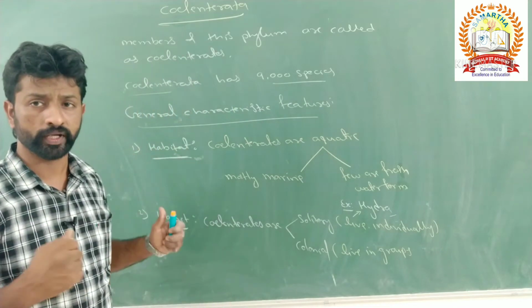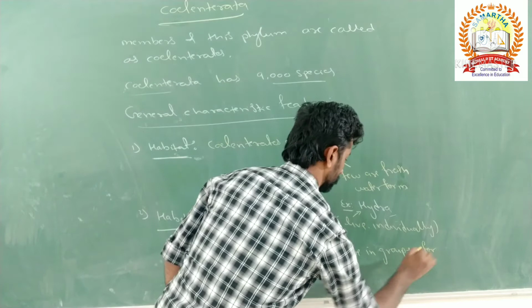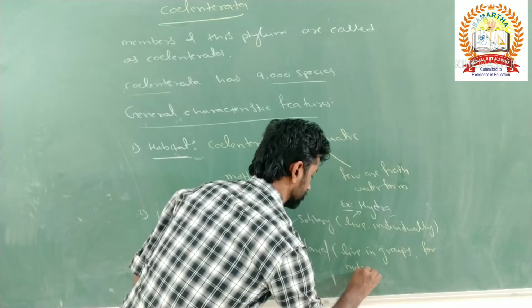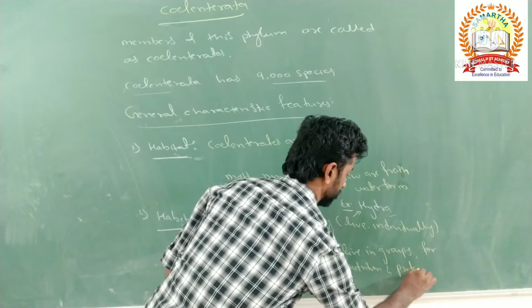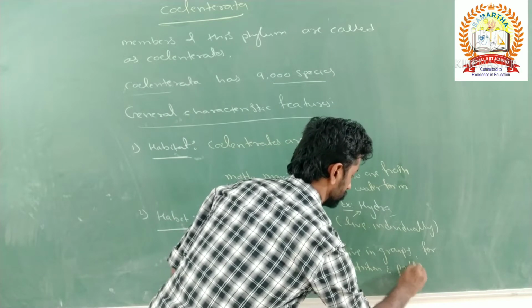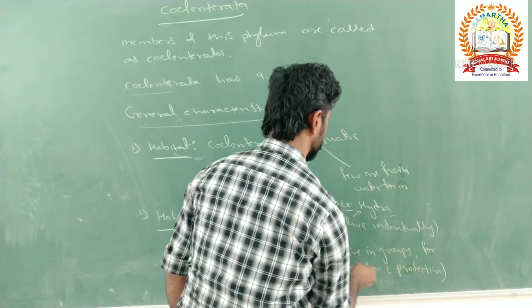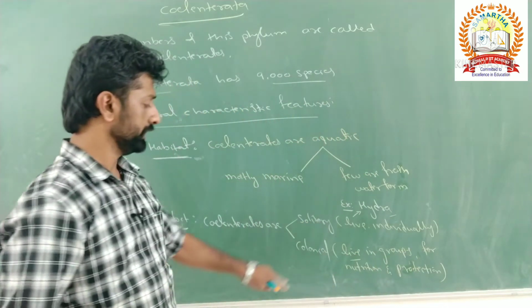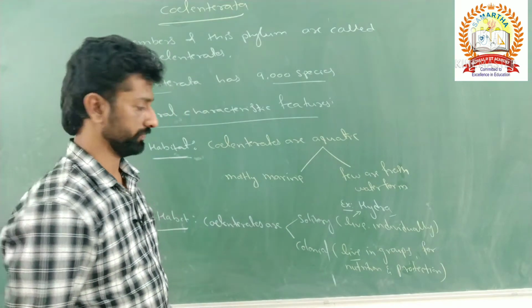Why do they live in groups or association? For nutrition, that is gathering the food, and for protection from the enemies. In order to get protected from the enemies and to capture the nutrition, they live in groups. Such a form is called colonial form.